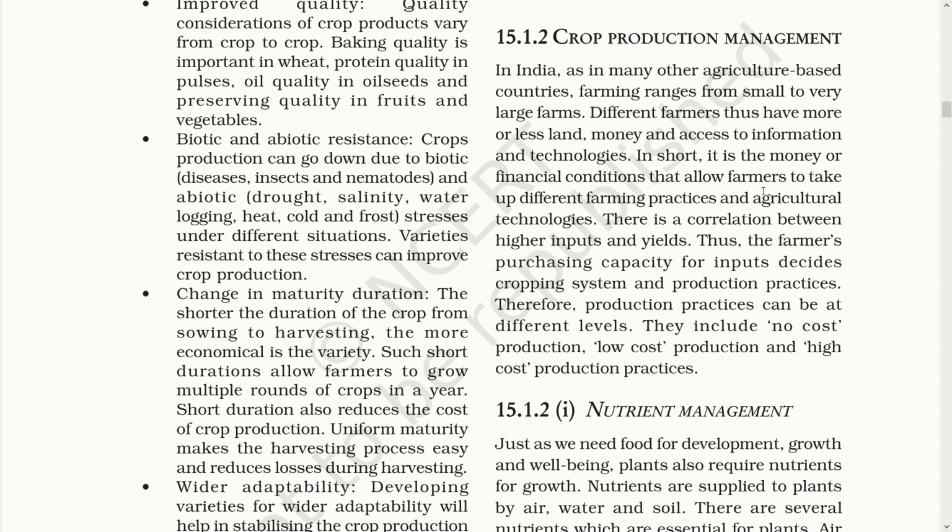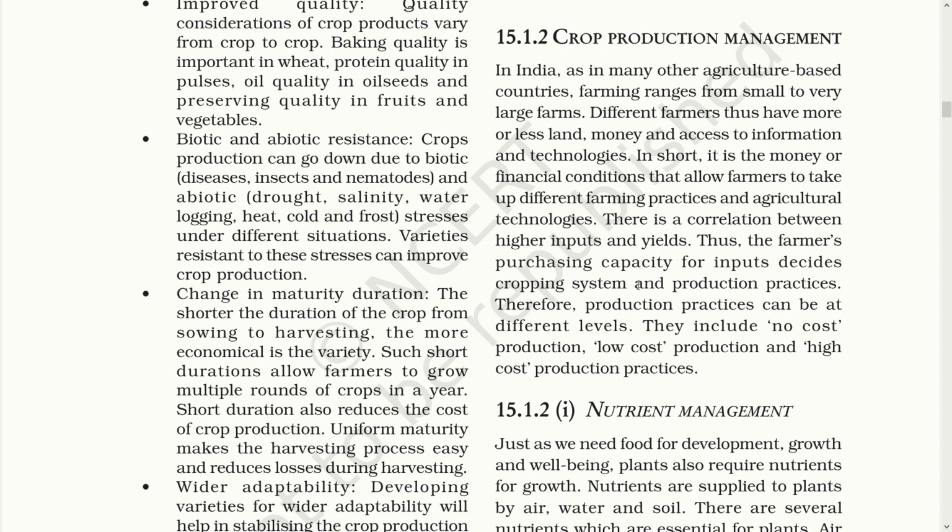Therefore, production practice can be at different levels. They include no cost production, low cost production, and high cost production practices. So, dear students, here we shall discuss how a farmer gains the higher yield in farming. As we know, modern farming has set up a new standard of production due to the use of modern equipments and techniques. The inputs in farming are directly related to the yield of the land.